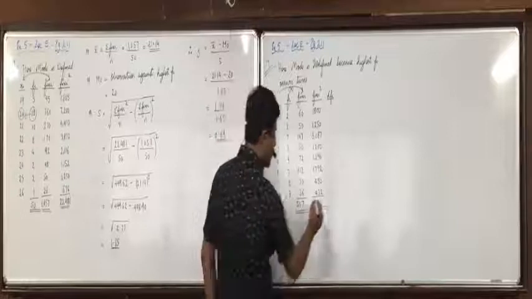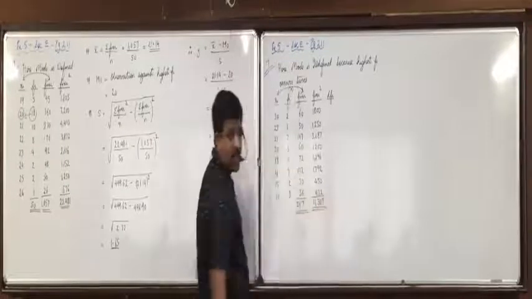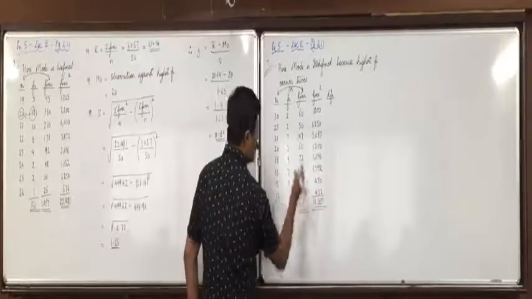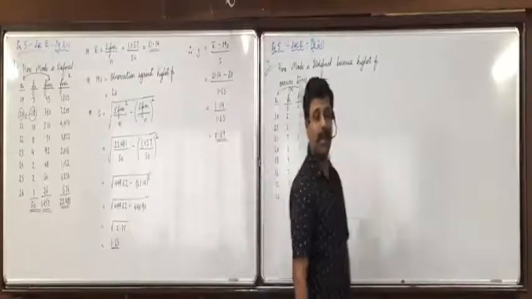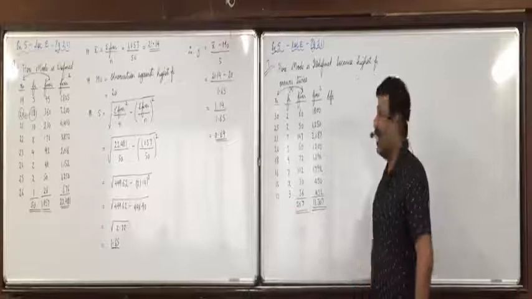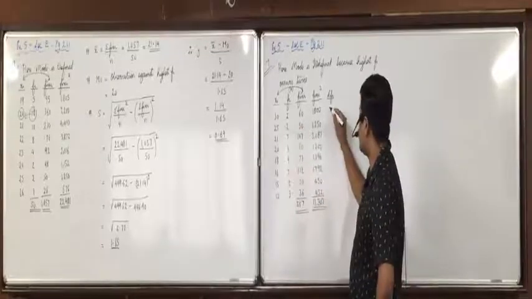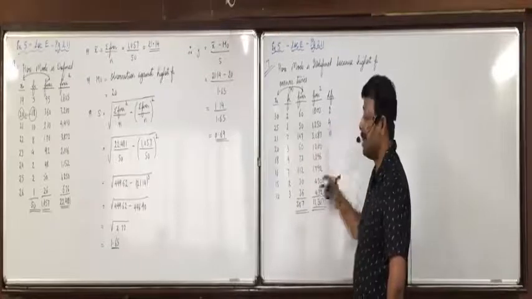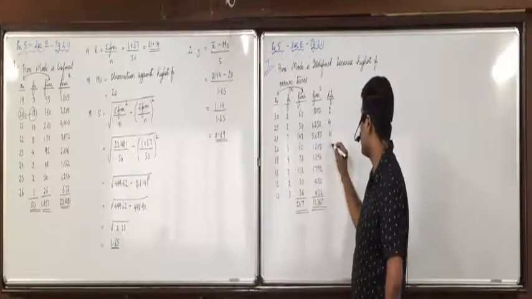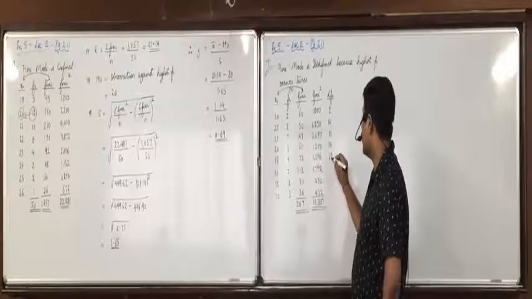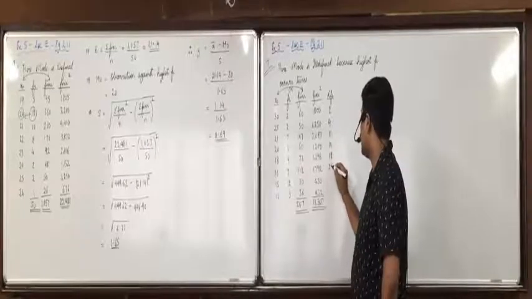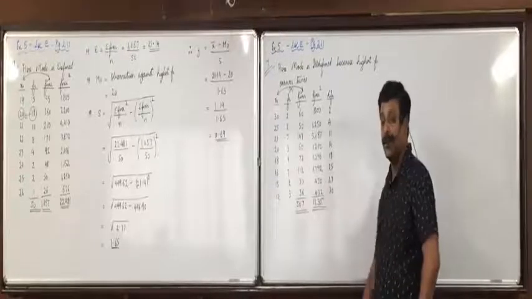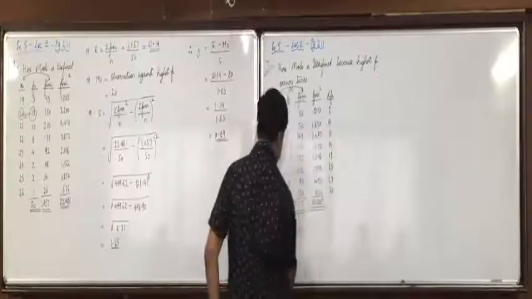11307. Who will get 11307? Now, what is the total of CFI? Do you all remember how we used to find CFI? Add the frequency, so first is 2, then 2 plus 2, 4, then 4 plus 7, 11, then 11 plus 3, 14, 14 plus 4, 18, 18 plus 7, 25, 25 plus 2, 27, 27 plus 3, 30. All of you are clear with this?